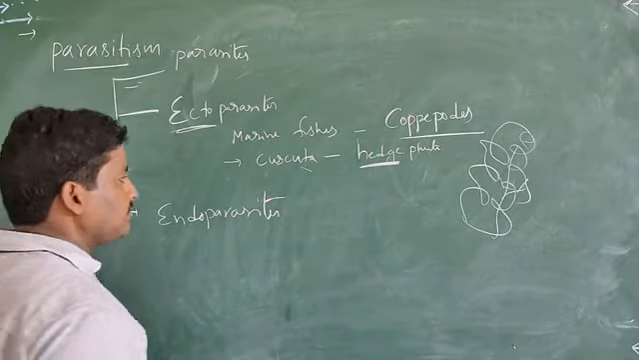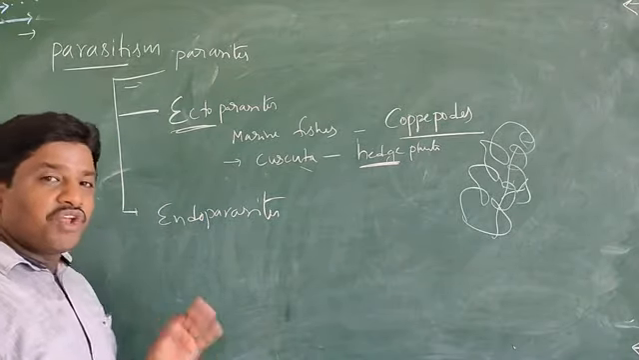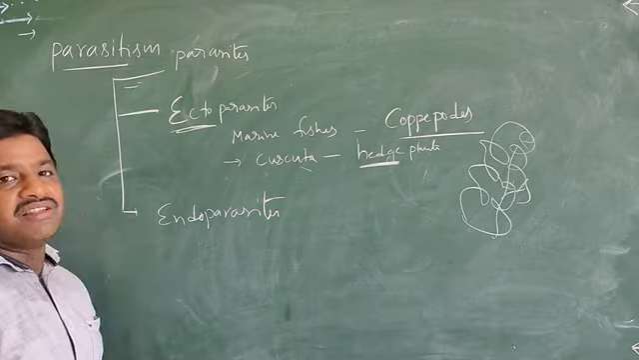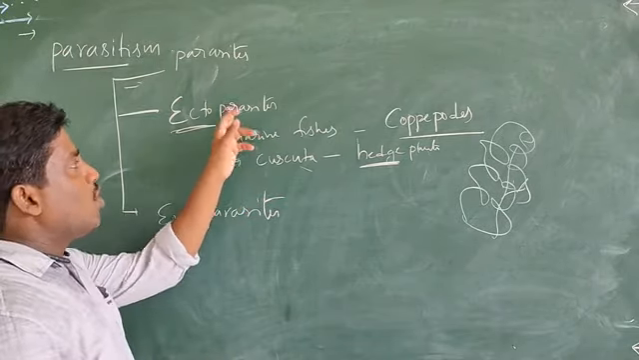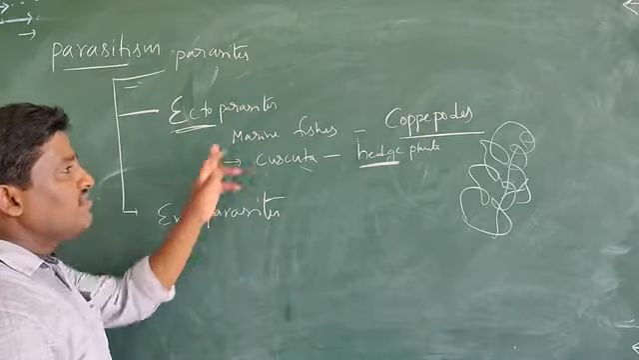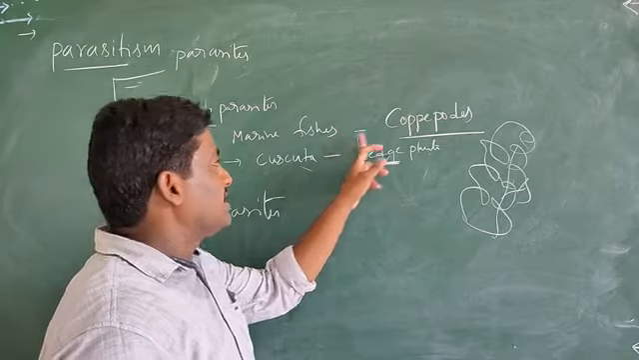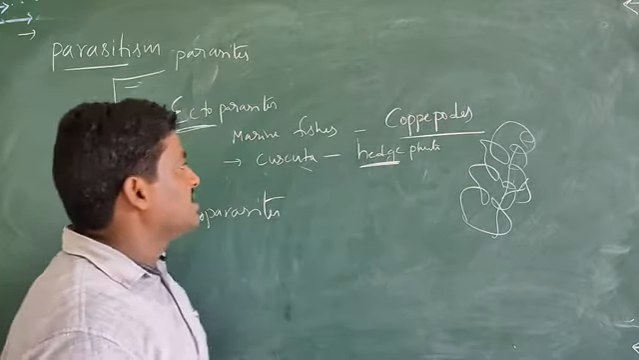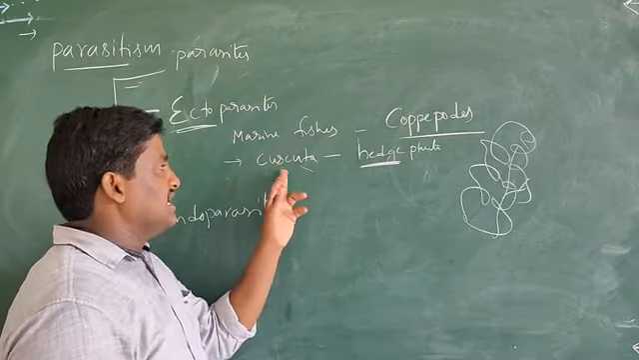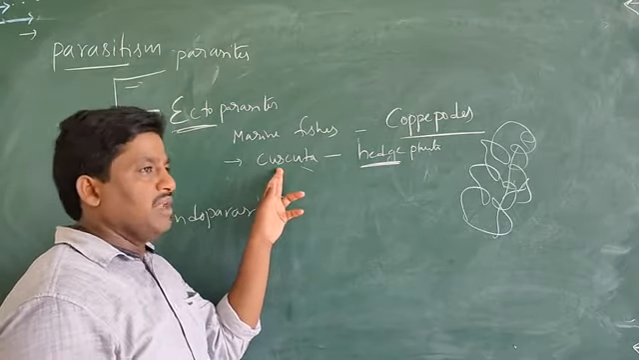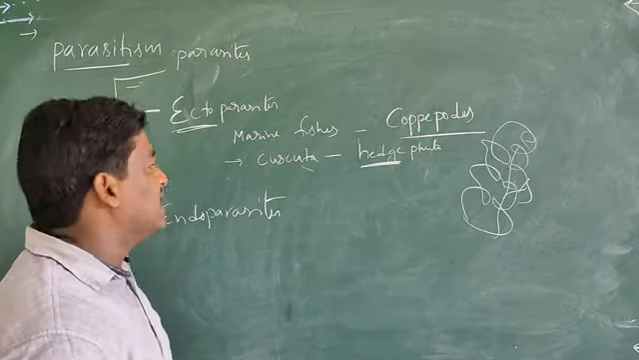Once again, ectoparasites means the parasites feed on the external side of a host organism. That's what we call ectoparasites. Many marine fishes are infested with ectoparasites that we call copepods. And the cuscuta is completely dependent upon the hedge plants. The cuscuta plant has no chlorophyll, so that's why it is completely dependent upon host plants such as hedge plants.